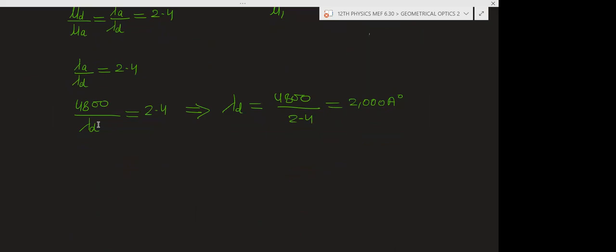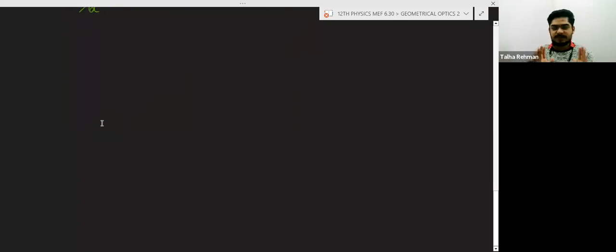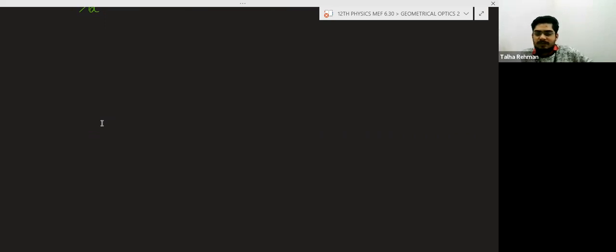So we have studied the laws of reflection. Two laws of reflection are there. We can say the angle of incidence is equal to the angle of reflection, and second is the incident ray, normal, and reflected ray at the point of incidence are lying in the same plane.